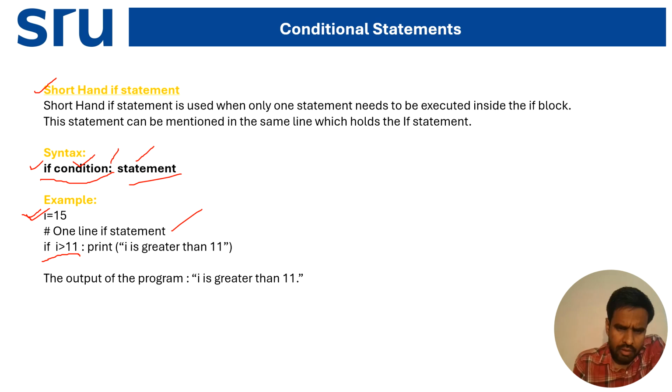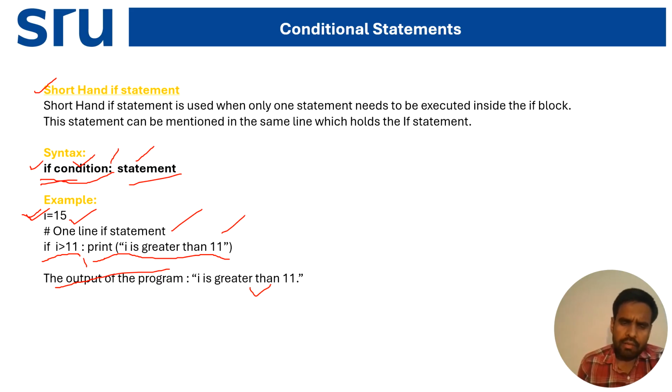After that we terminate the condition. Now I am going to print "i is greater than 11". What is the value of i? The value is 15. So 15 is greater than 11, the condition is true, and it will print "i is greater than 11". So in the shorthand, in the same line you give if, the condition, the terminating colon, and then the statement. It is the shorthand way to write the program.